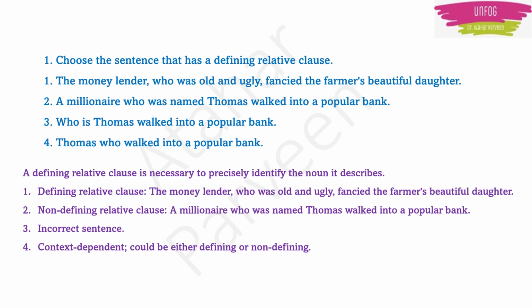And then the farmer's daughter, she is also being described, she is beautiful, they are telling. This type of sentence wherein you are precisely identifying the noun it describes is known as a defining relative clause.